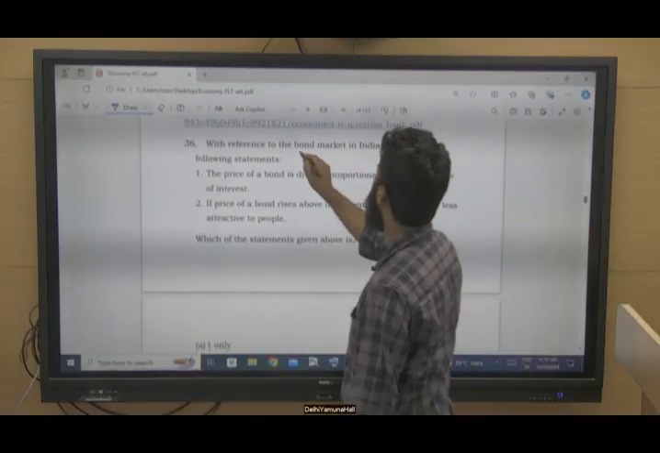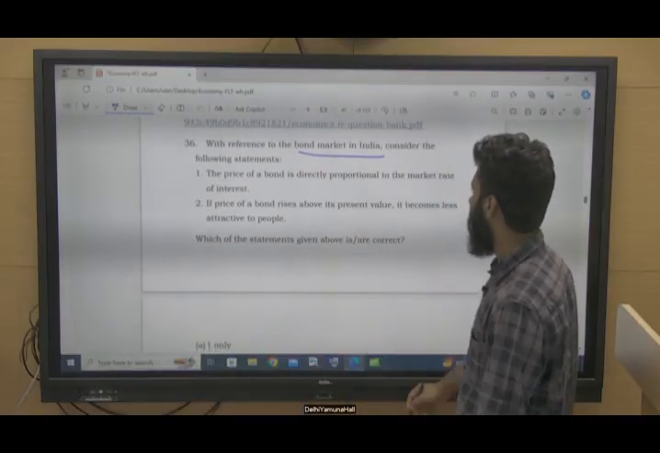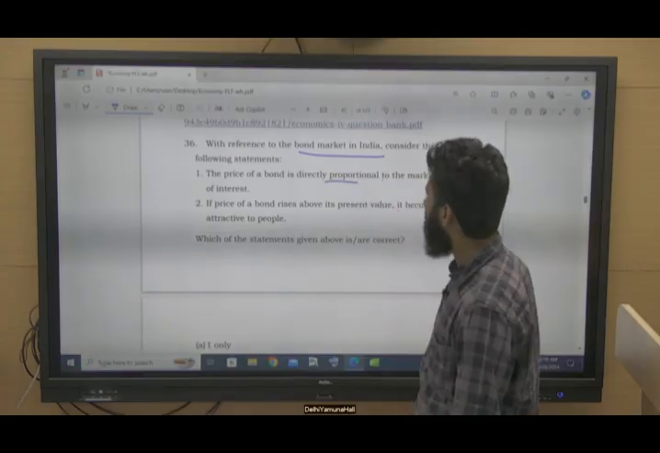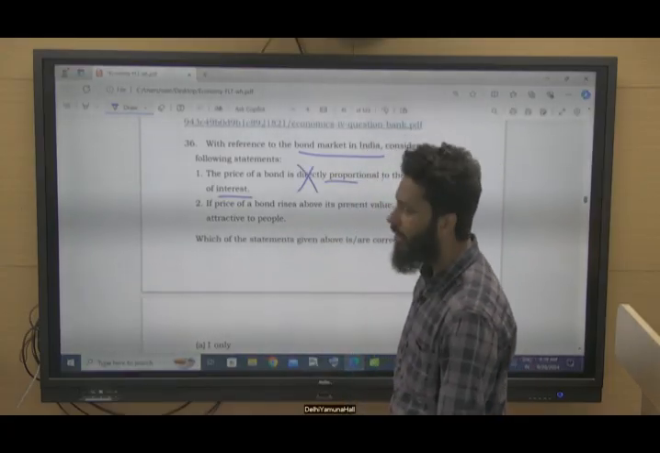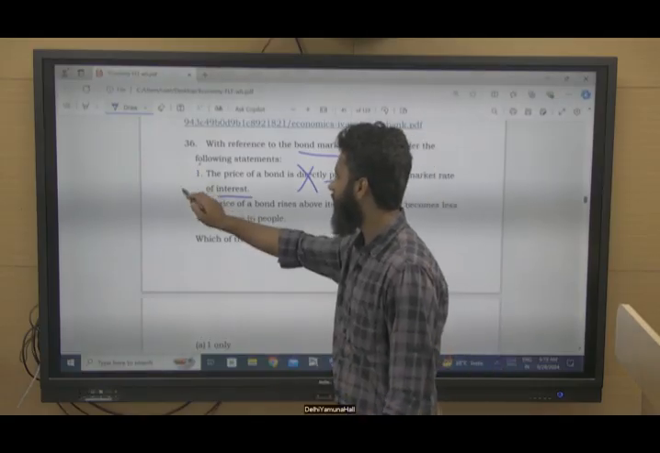With reference to the bond market in India, consider the following. The price of a bond is directly proportional to the market rate of interest. No, it is inversely proportional to the rate of interest in the market. So this is not correct.